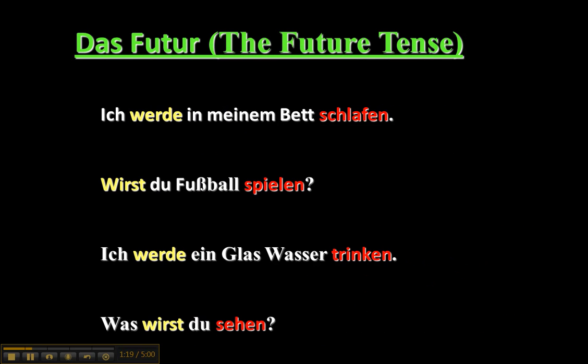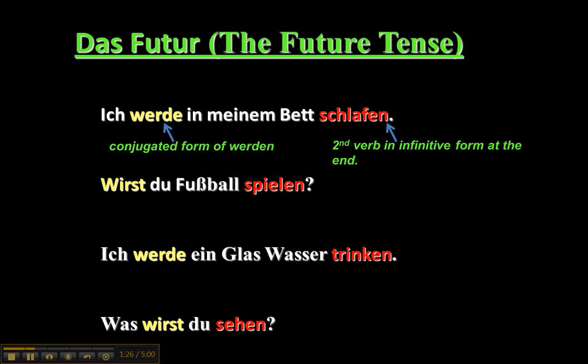Futur, the future tense. In German, this will be indicated by a conjugated form of werden, and then also the infinitive form of the other verb, the secondary verb, at the end of the sentence. Again, unless there's a subordinating conjunction or some switch in word order.